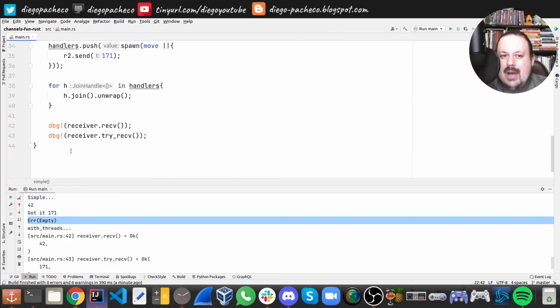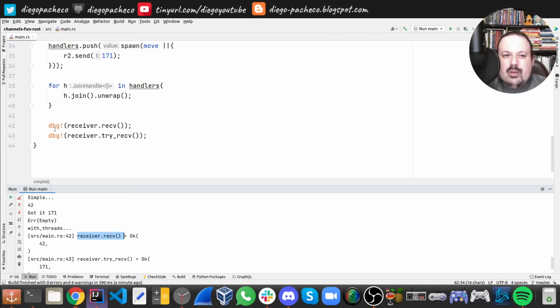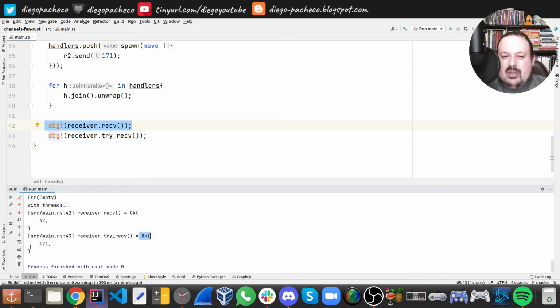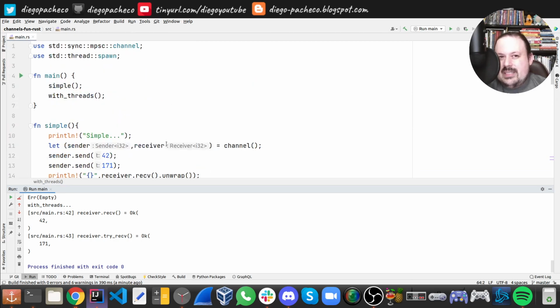With threads, the dbg macro is interesting because it shows the source code and the line, so it's very useful for tracing. And also the code. So we did recv. Yes, we did this on line 42. If you take a look on line 42, yeah, that's exactly what we did. And we got an Ok because it's a result with 42, and we again got another Ok with 171. Right? So it works exactly as expected.